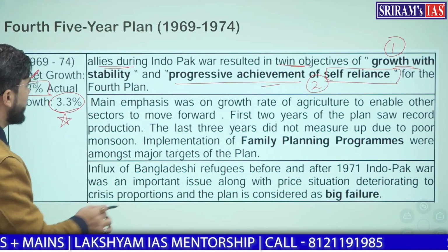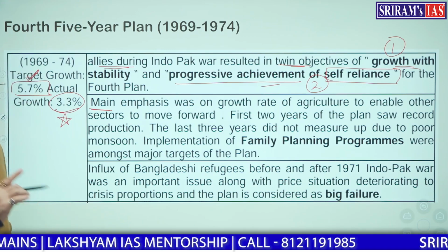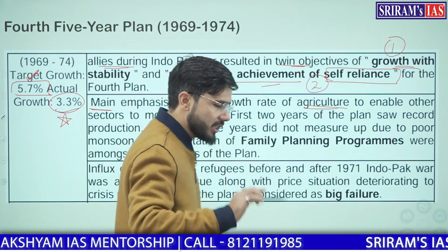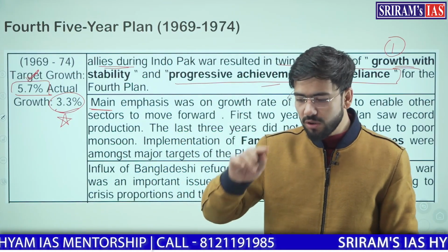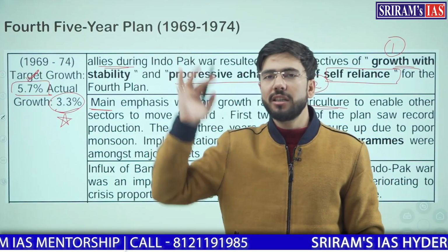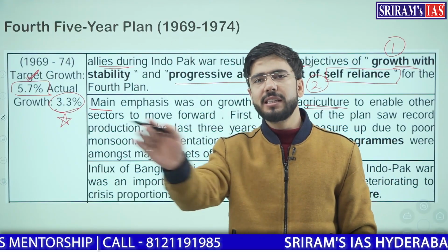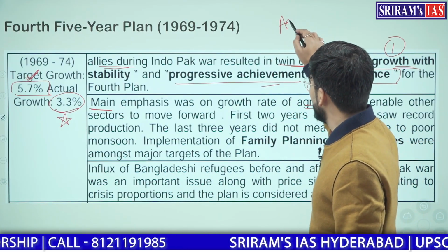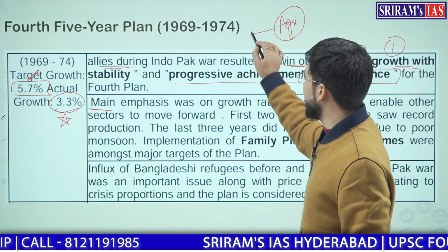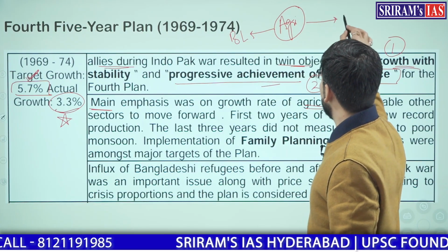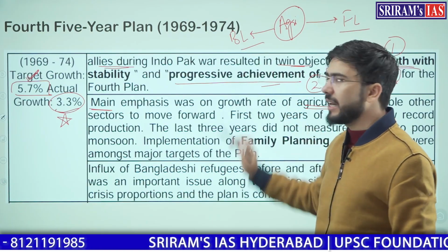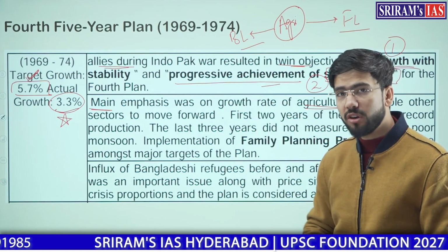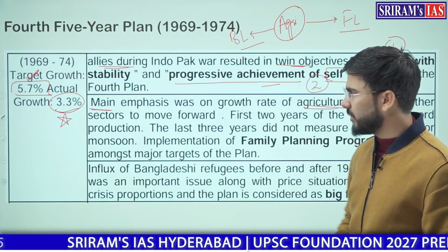One more thing which you need to remember is, hereby we started to emphasize more on the growth rate of agriculture. Why? Because this will lead to a domino effect in other sectors also. Once agriculture gets developed, other sectors will also start developing, because, as we discussed in past videos, there are backward linkages and forward linkages in agriculture. If they are established well enough, agriculture can help to develop the overall economy. This we will be reading further, don't worry.